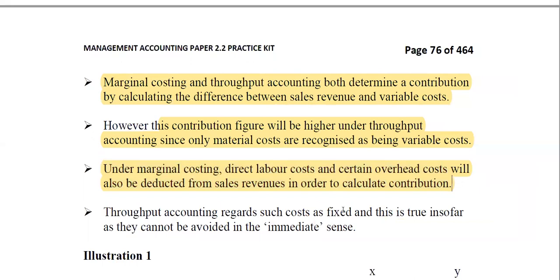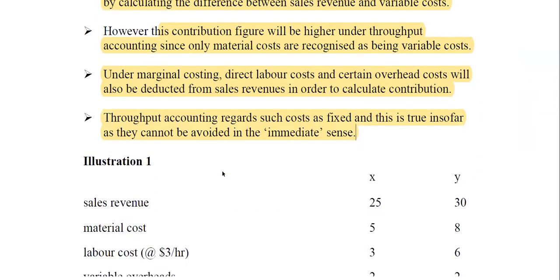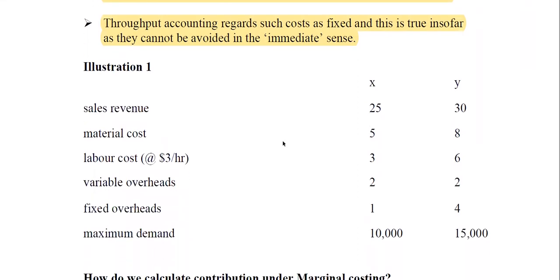But under throughput, this is not so. They are all known as conversion costs, operating costs, or factory costs. It's the same. Throughput accounting regards such costs as fixed, and this is true insofar as they cannot be avoided in the immediate sense. Are you getting it? They are all linked to convert material to finished and semi-finished goods.